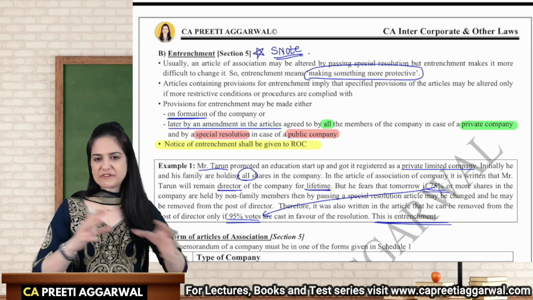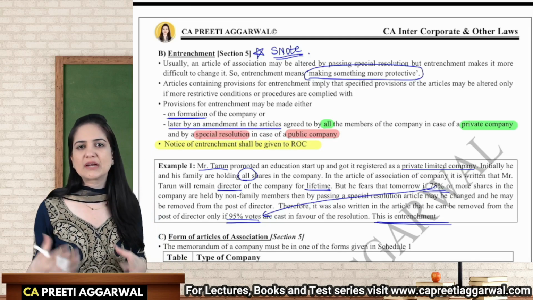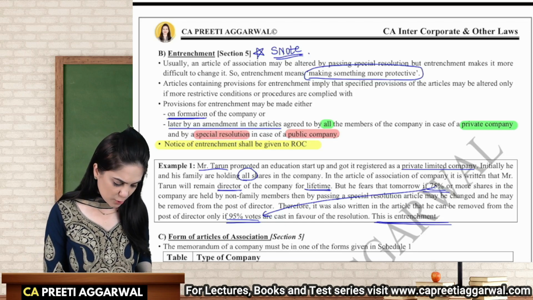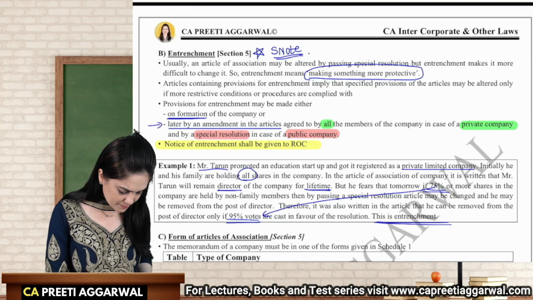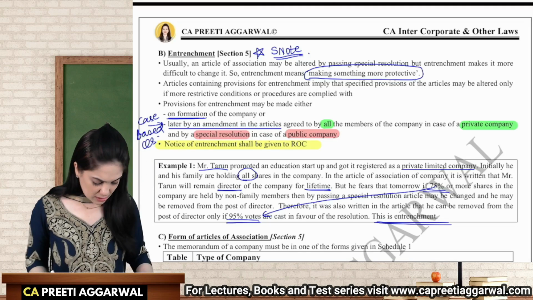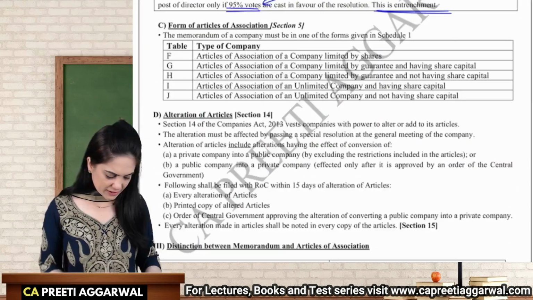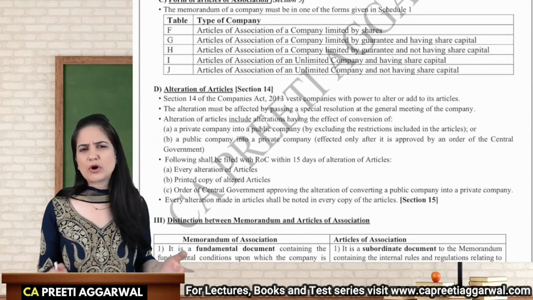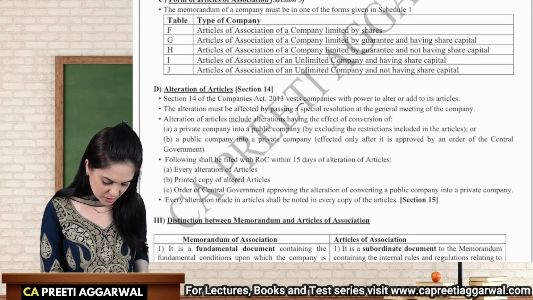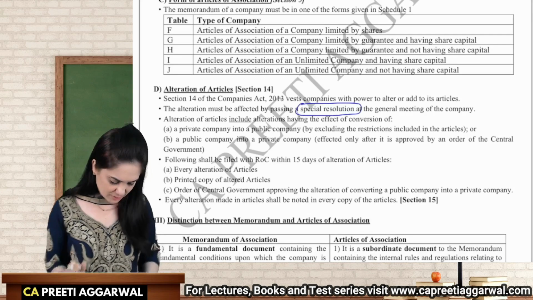Okay, so different colors are used so that the points are highlighted. This is important for a short note. This is important for a case-based question. Then we have the form of articles, alteration. It is very simple. Alteration is possible by passing just a special resolution. Okay, that is important for us.